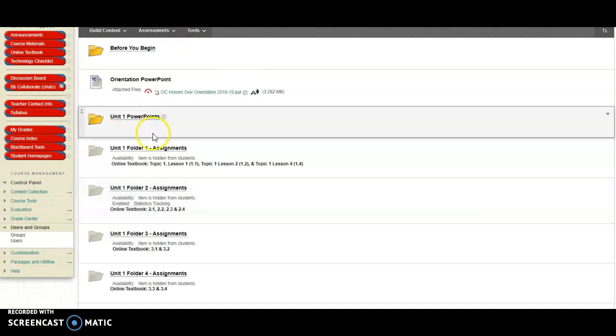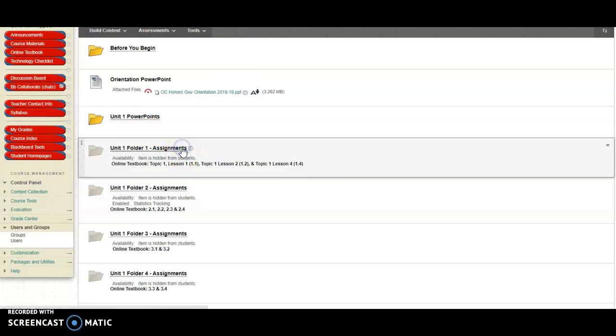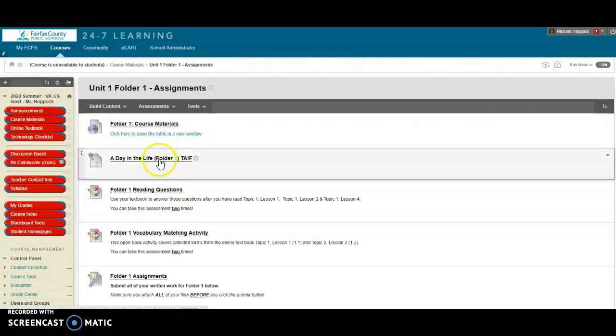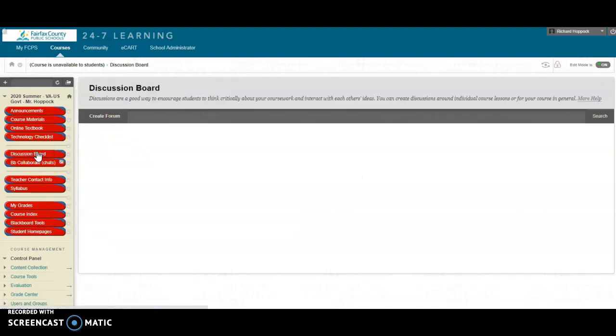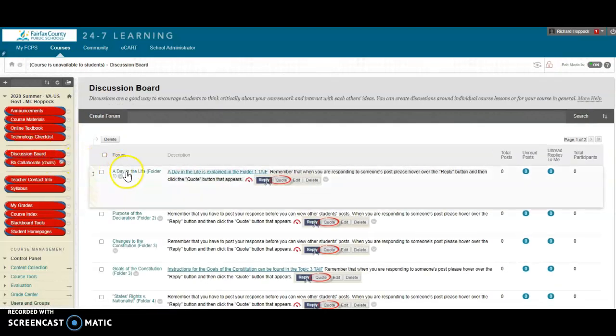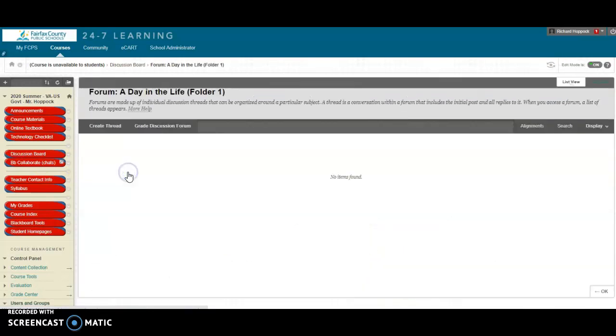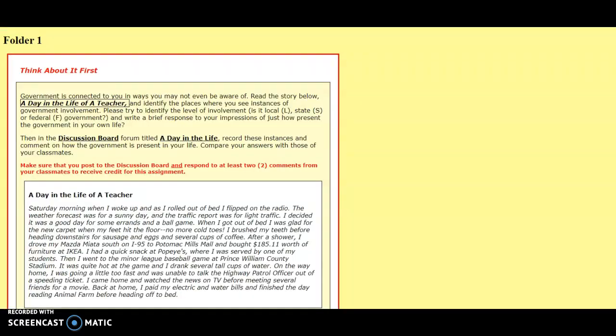Aside from that, the only thing I realized I did skip in folder 1 was the discussion board. I showed you there where it was, but if you click on this, it actually takes you theoretically to the discussion board that apparently I cannot find right now. So, you can also find the discussion board under the discussion board tab, which is right here, and you click here, and you would click create thread. The reason why we can't find it is because you need to go and look at the instructions. So it is blank because you have to click on a response.